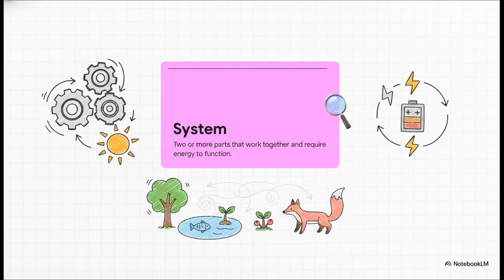Think of it kind of like a living ecosystem where every animal and plant relies on the others. Well, in a mechanical or biological system, every single part relies on energy flowing through it to survive and operate.